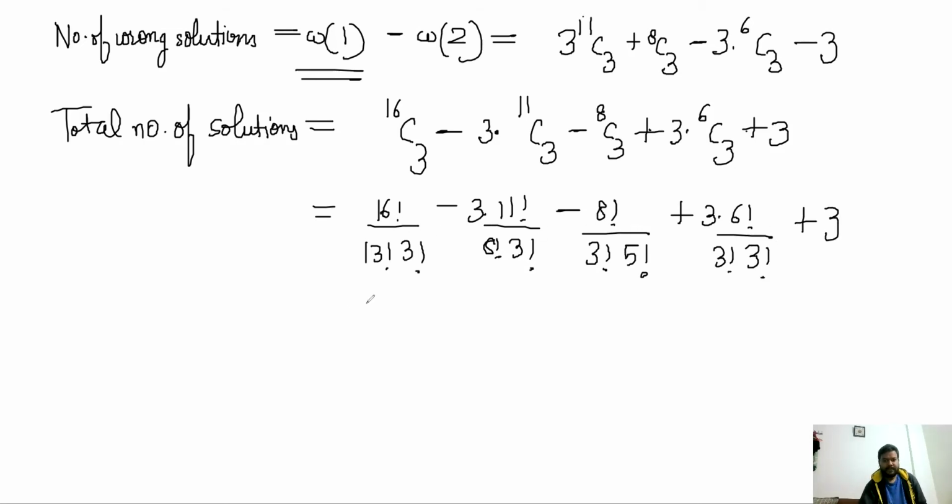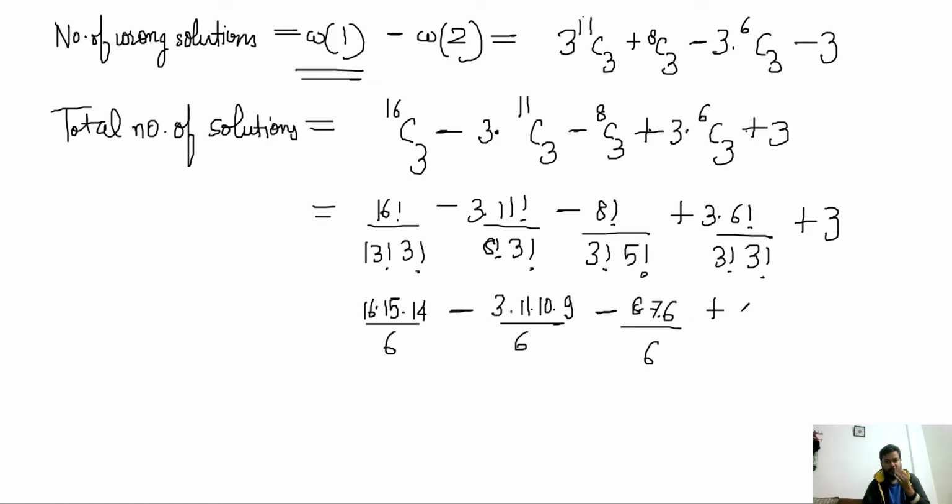So this becomes 16 into 15 into 14 by 6 minus 3 into 11 into 10 into 9 by 6 minus 8 into 7 into 6 by 6 plus 3 into 6 into 5 into 4 by 6 plus 3. So this can be evaluated.